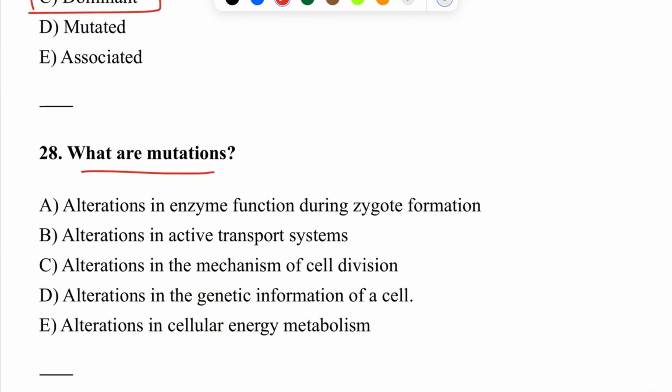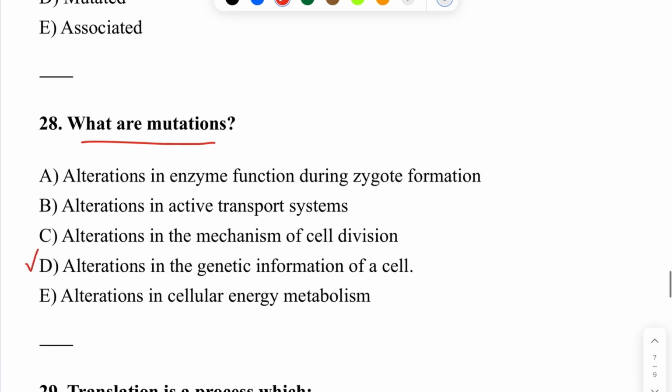So, 28. What are mutations? Correct answer is D. Alterations in the genetic information of a cell. Mutations are permanent changes in the DNA sequence of the cell.